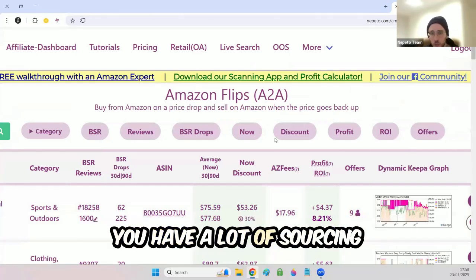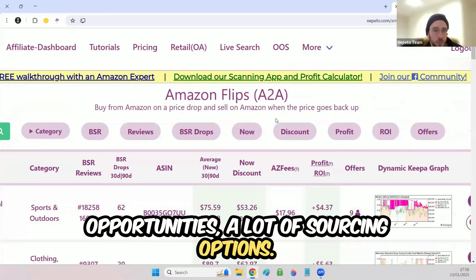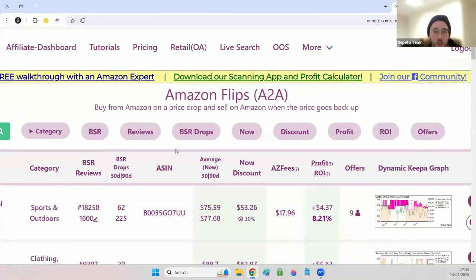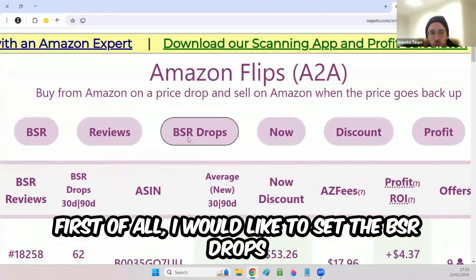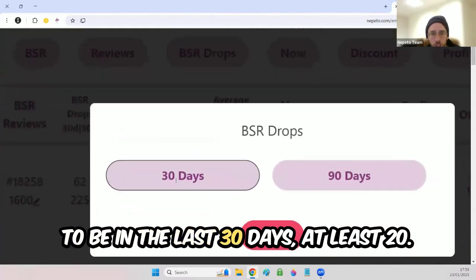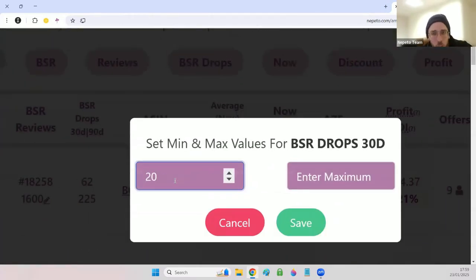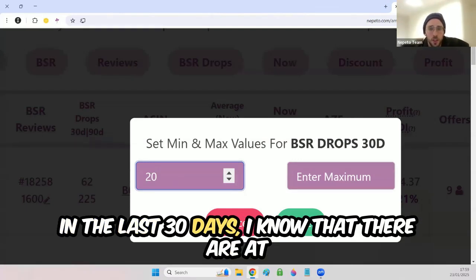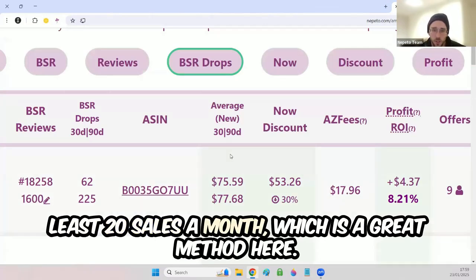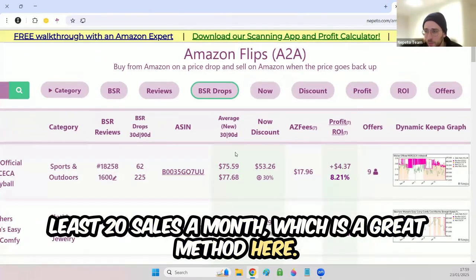You have a lot of sourcing opportunities, a lot of sourcing options, but I will show you how I do it here. First of all, I would like to set the BSR drops in the last 30 days to at least 20. When I see at least 20 BSR drops in the last 30 days, I know that there are at least 20 sales a month, which is a great method here.